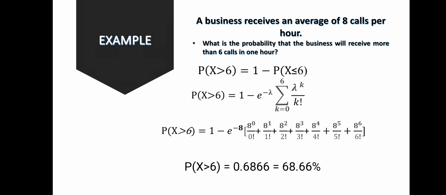And we come up with this value. The probability of x greater than 6 is 0.6866 or approximately 68.66%.